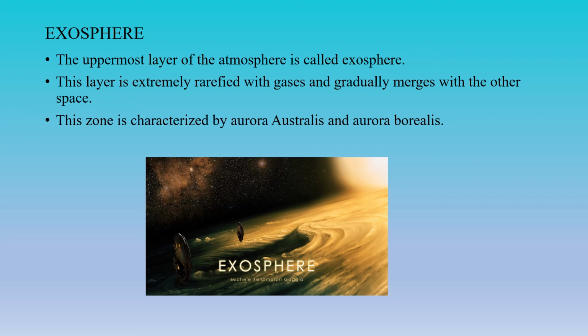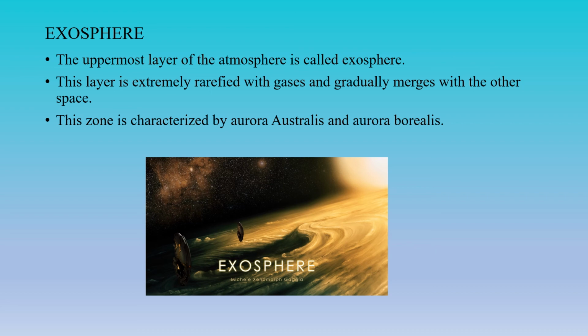What is meant by aurora? A natural electrical phenomenon characterized by the appearance of streamers of reddish and greenish light in the sky, especially near the northern and southern magnetic poles.